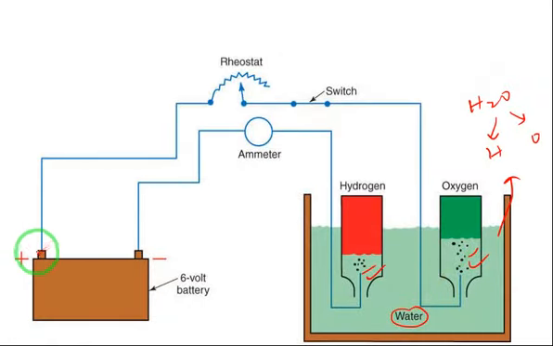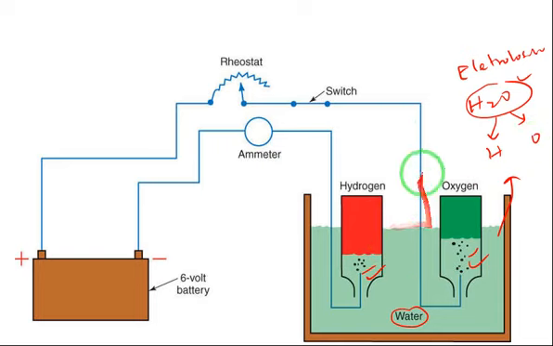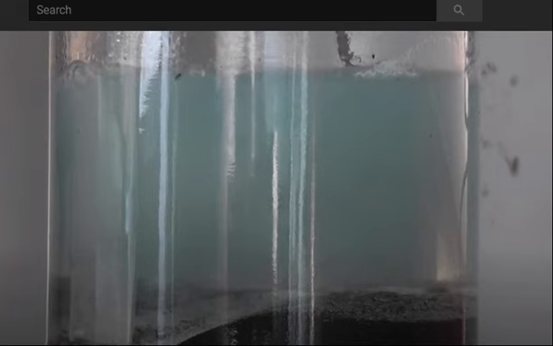So here, these are the positive and negative terminals of a battery, and these connections are given like this and placed in water. So when DC current is flowing in this, what happens? The electrolysis process takes place. The water molecules are subdivided into hydrogen and oxygen gases. These gases come out as bubbles in water. Hope you understood.